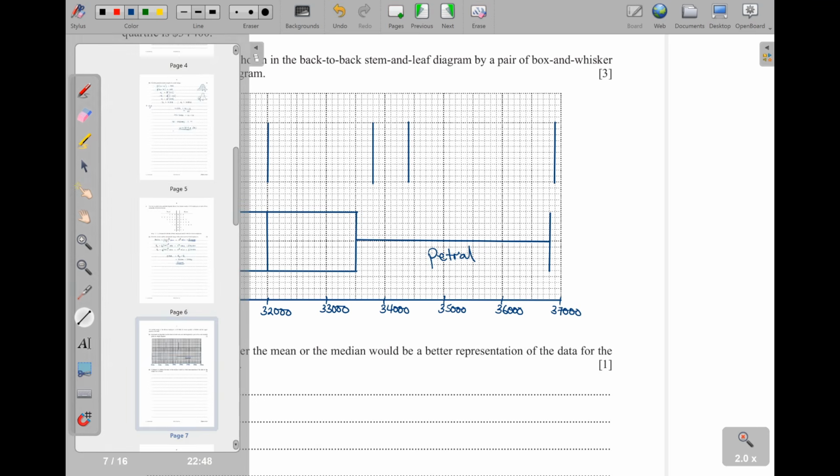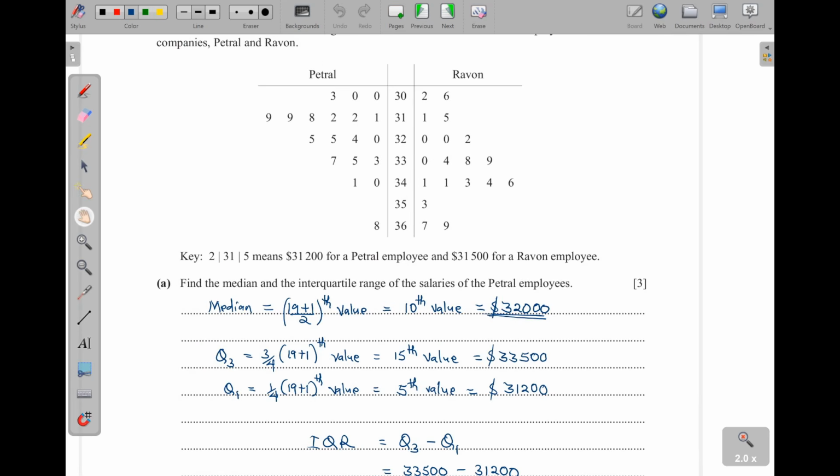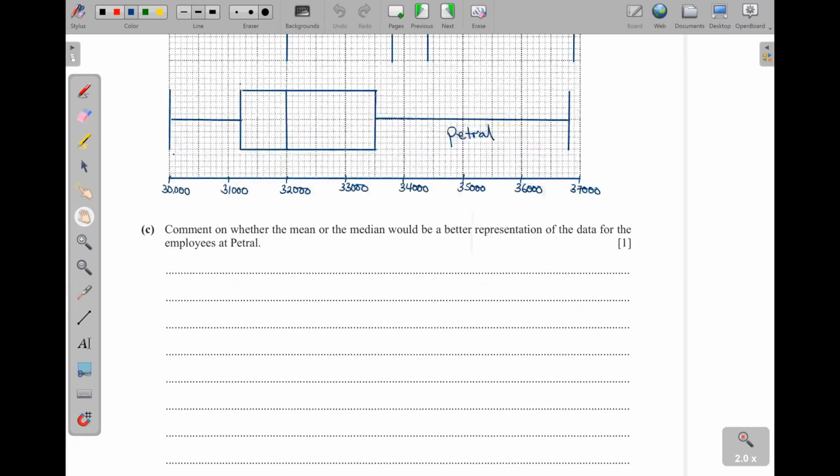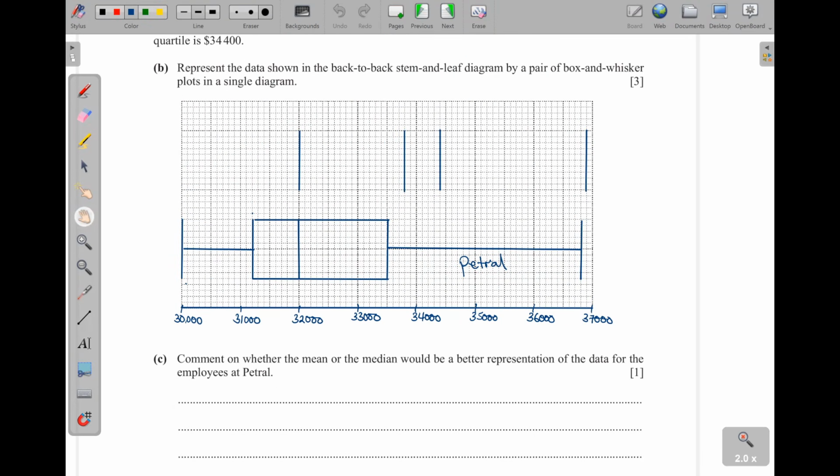And then the least one is, remember, box and whisker plot has only 5 values: the lowest, the lower quartile, the median, the upper quartile, and then the highest value. So the smallest is 30200. So I'll come back here and I put 30200, which is actually here. So 30 is here. That means 200. I'm going to skip 2 boxes. So that is that there.